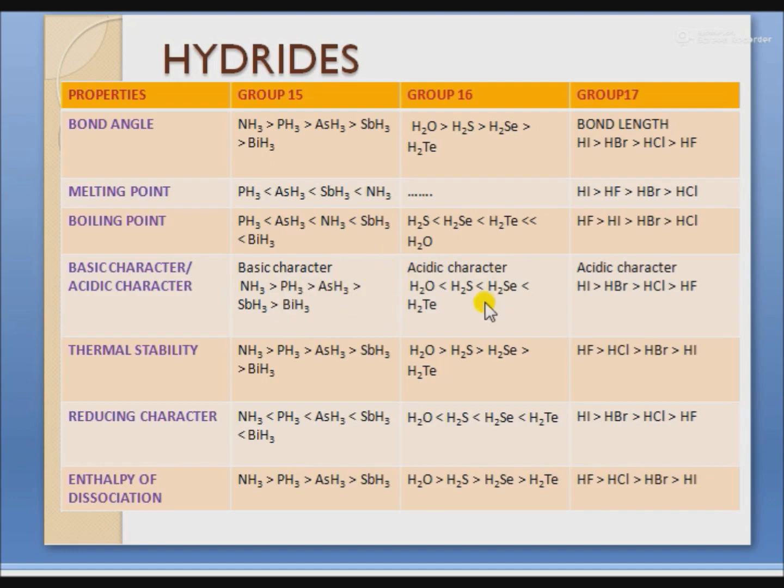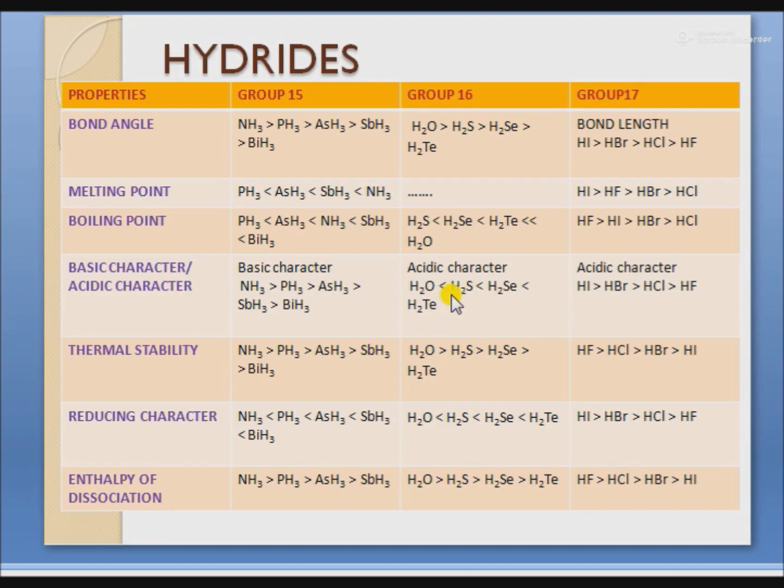Next is the acidic character. Acidic character means the tendency to accept electrons or the tendency to produce H positive ions. Here water has the least acidic character, and as we move down the group, the acidic character increases up to H2Te. This is due to the